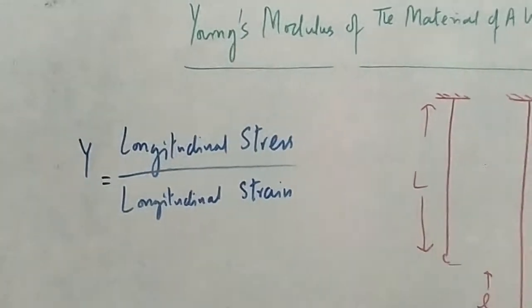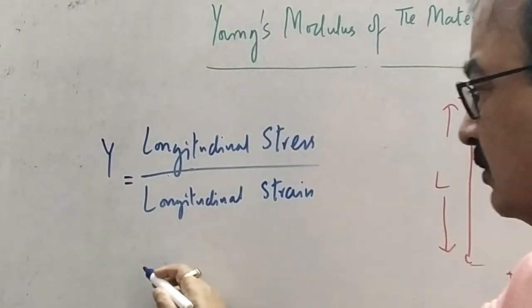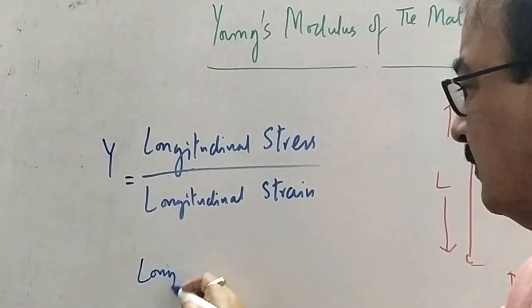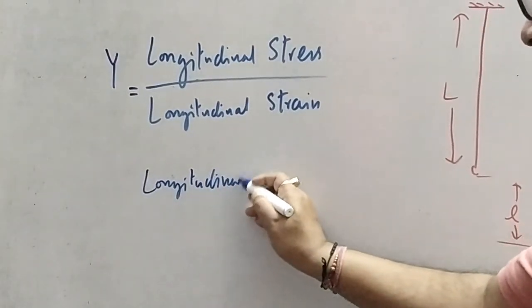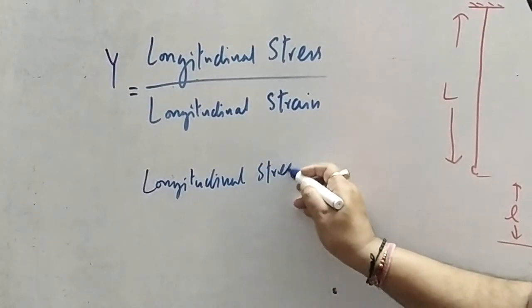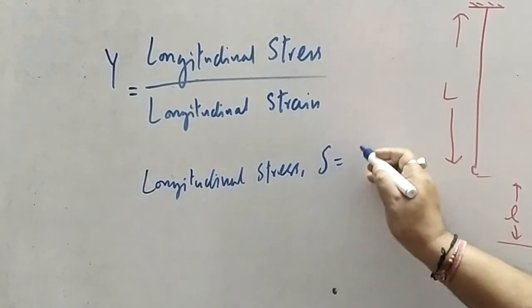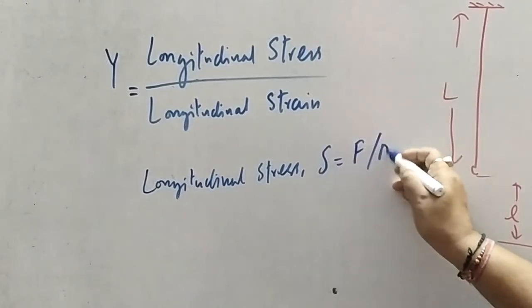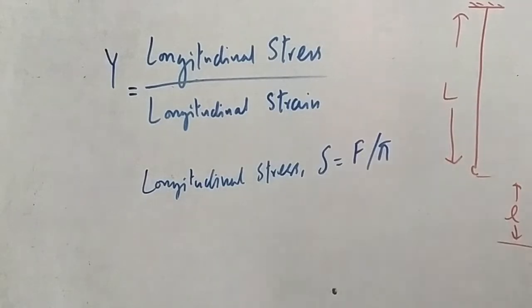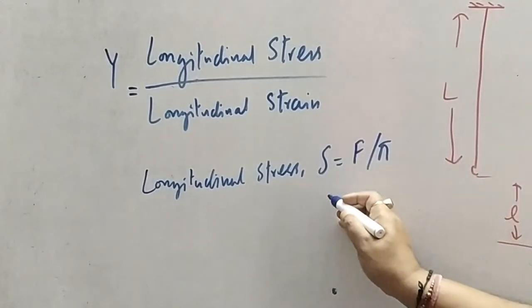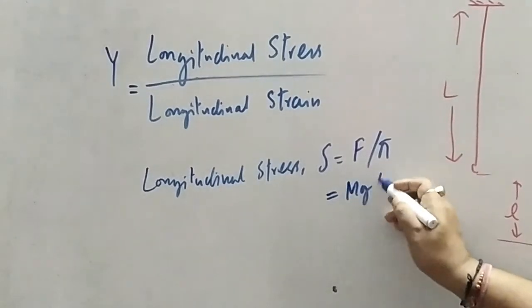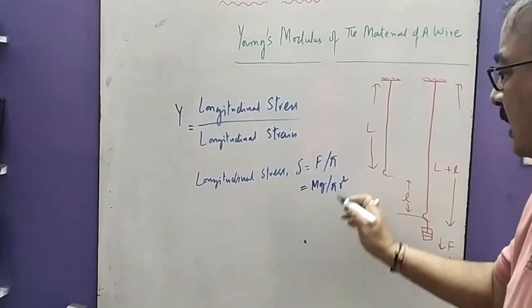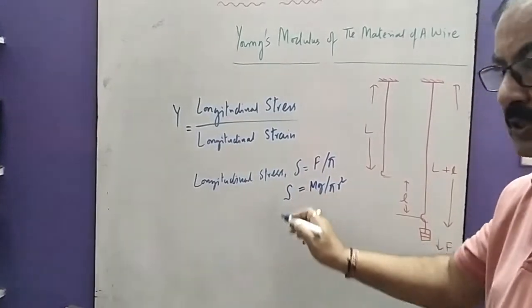Longitudinal stress, written by capital S, is equal to force upon area. If the cross-sectional radius is r, then the area is pi r square, and F is your mg, so the stress is mg upon pi r square.